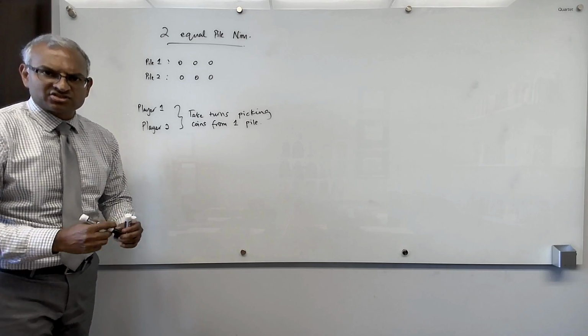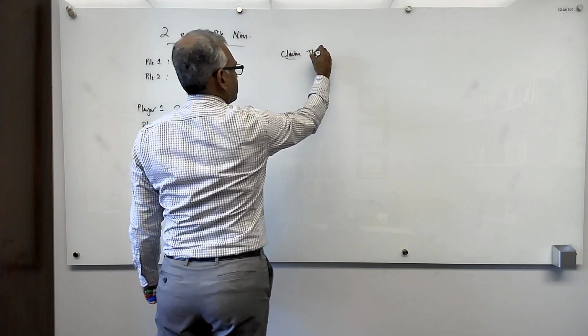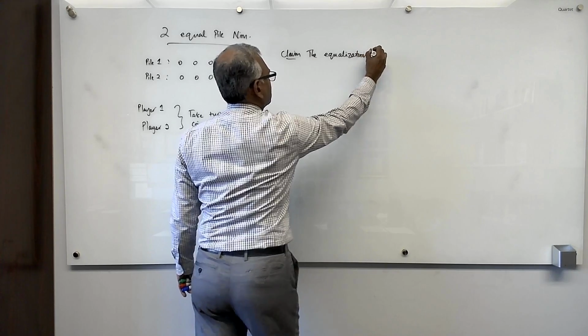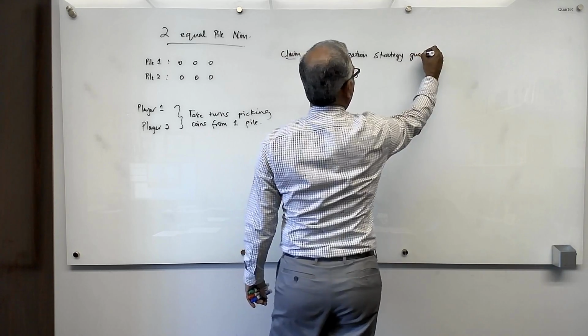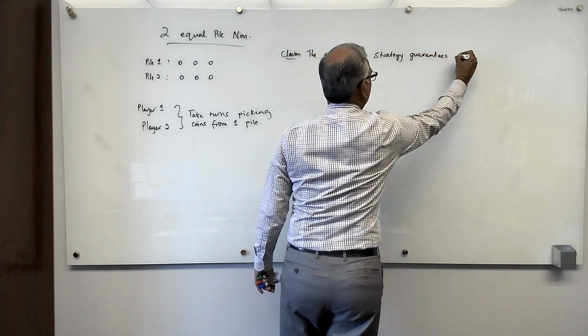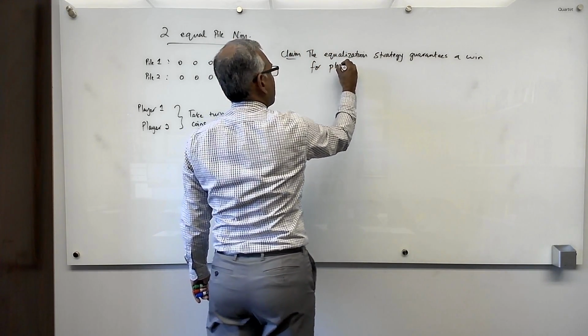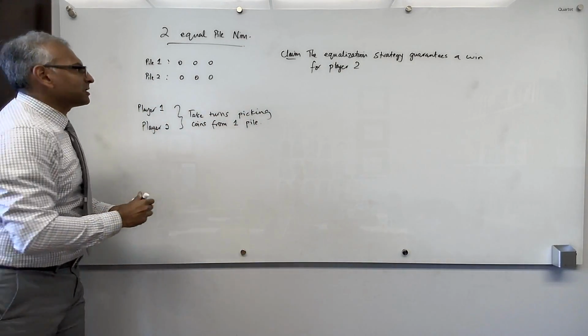So the equalization strategy. So claim: the equalization strategy guarantees a win for player 2. What was the equalization strategy? Whatever player 1's move.